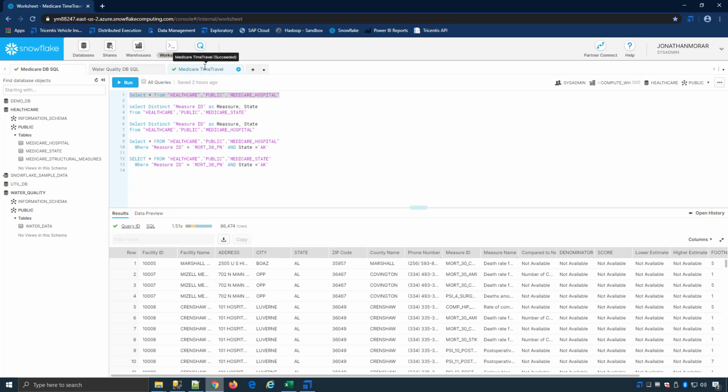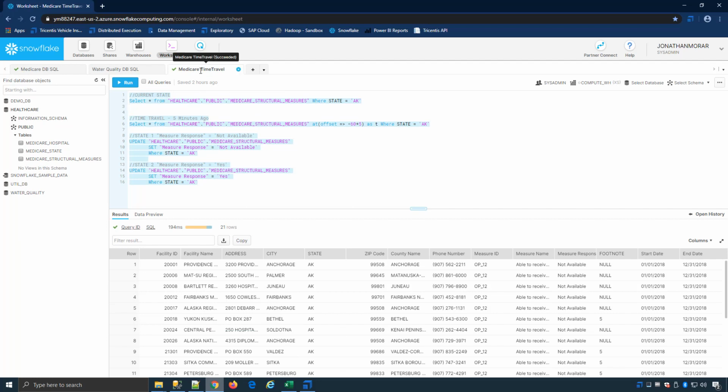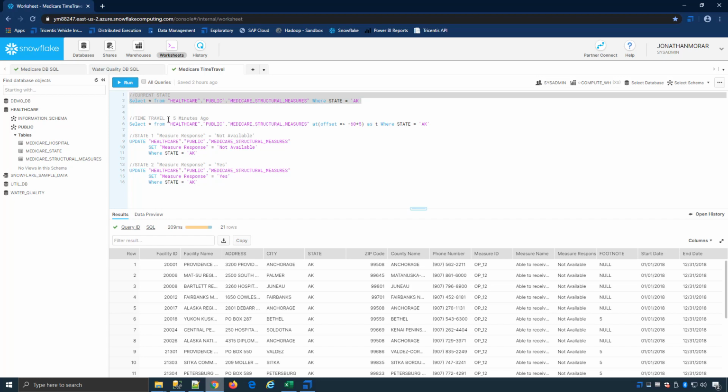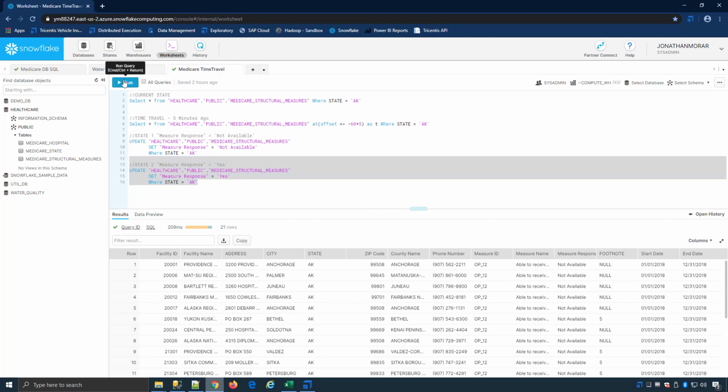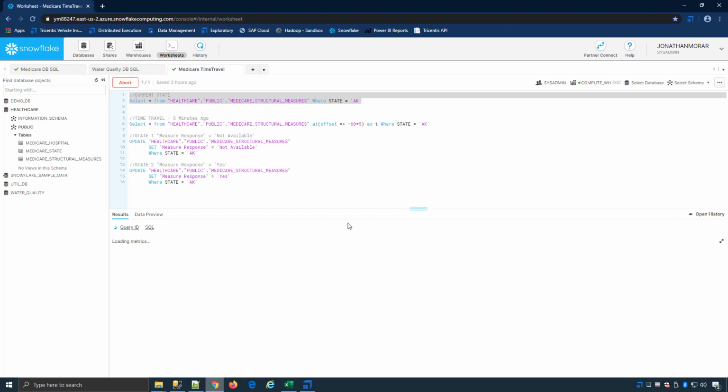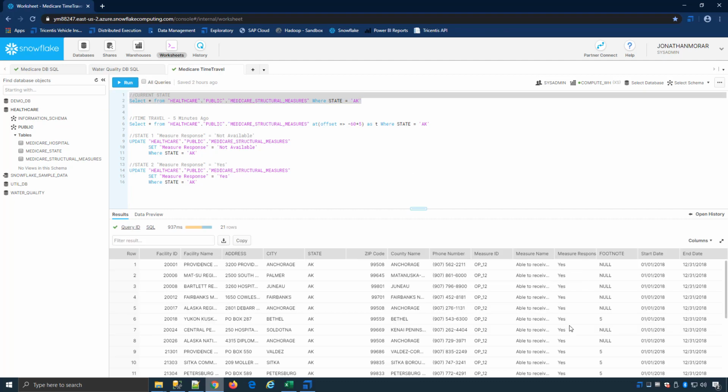We'll have a look at that, but what we'll also see, if I jump over here, is the time travel function. What this means is if you run these queries, it basically says I can use a current state and say, what does my data look like right now, and run my query. And I can also go back up to 90 days and say, what did the data look like in the past? This is Snowflake's time travel function. What you can see here is at the moment, the response is all saying not available. So I'm going to update the response to say yes. And if I run my query now, the response is saying yes.